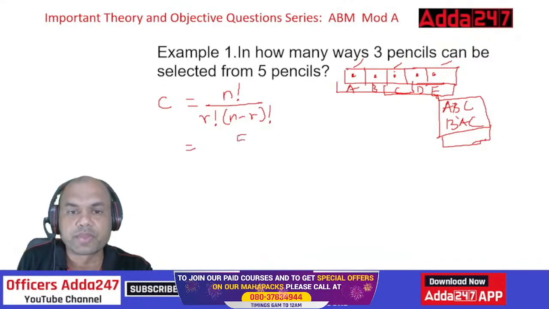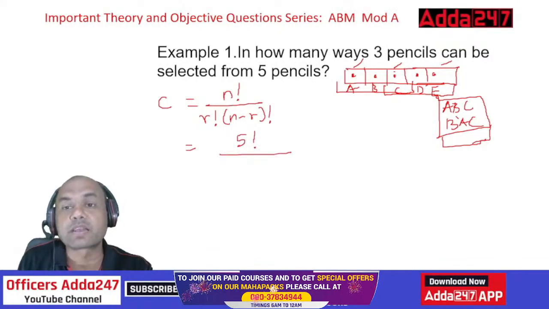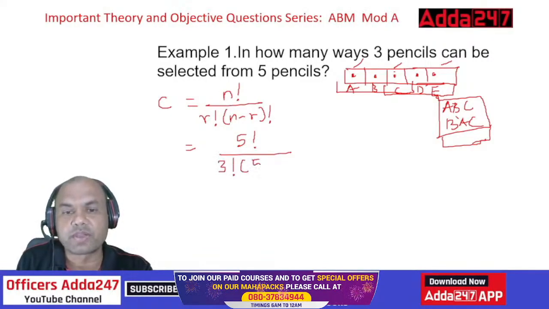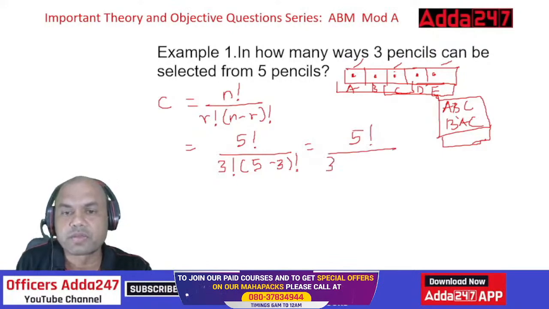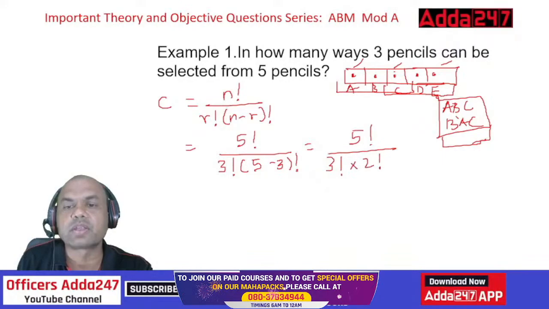So 5. 5 factorial upon, what was R? R is what is required. What is required? 3. 3 factorial into 5 minus 3, that is N minus R, 2 factorial. So it becomes 5 factorial upon 3 factorial into 2 factorial. So how can I solve this here?